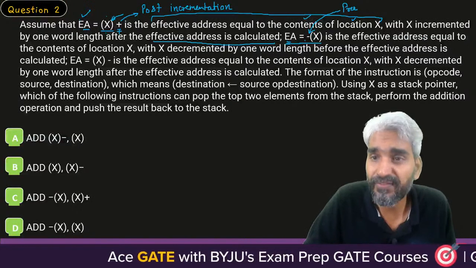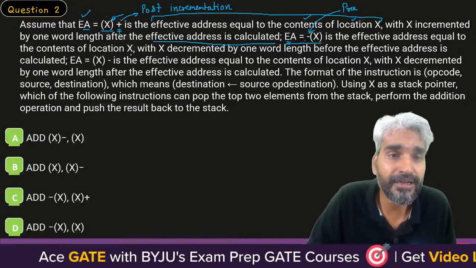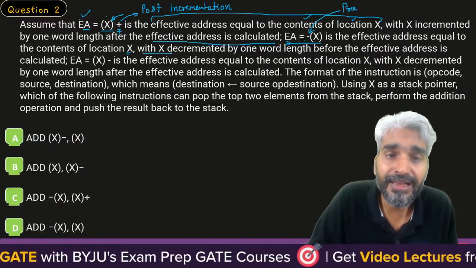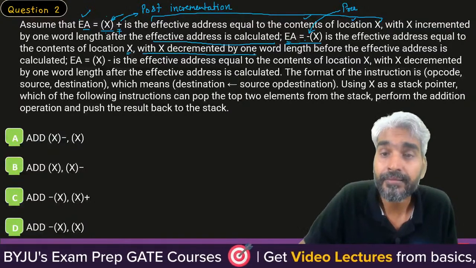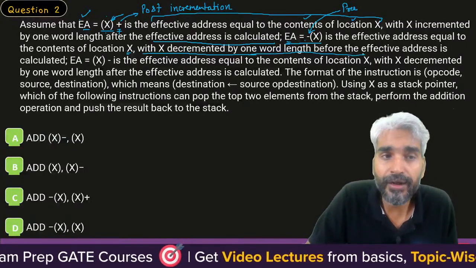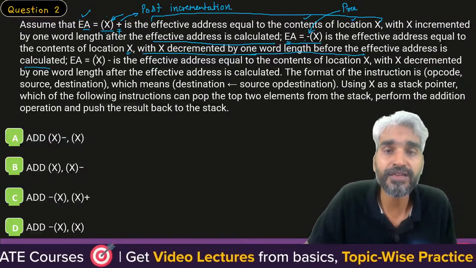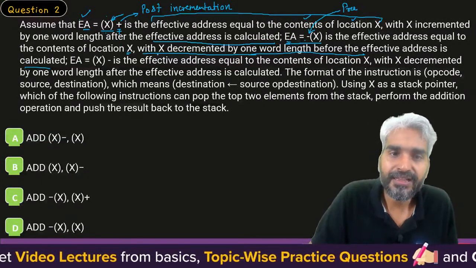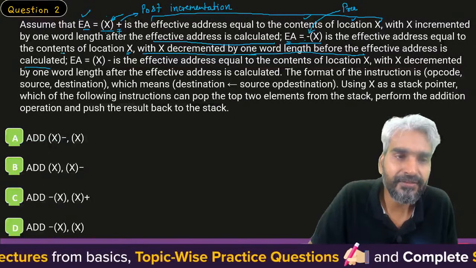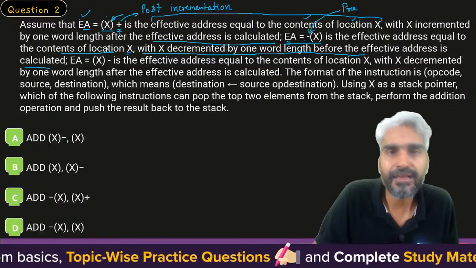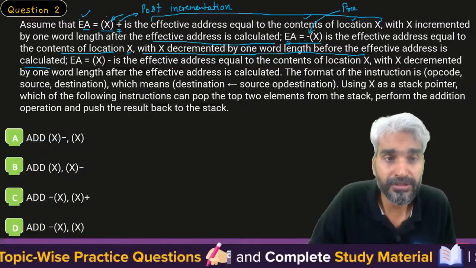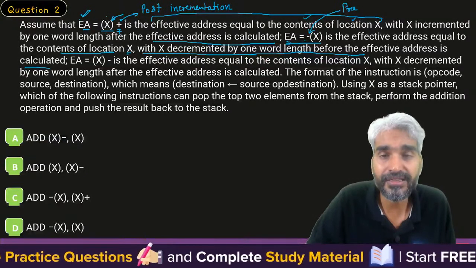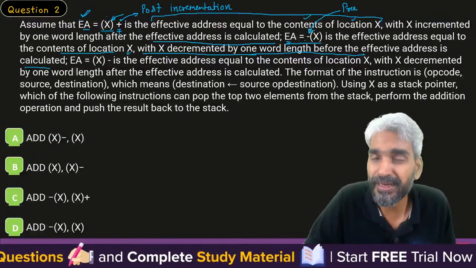So the effective address is equal to the content of location X with X decremented by 1 word length before the effective address is calculated. First you need to decrement the value of X and then access the content of location X to get the effective address. So this is post incrementation for the effective address and this is pre-decrementation.